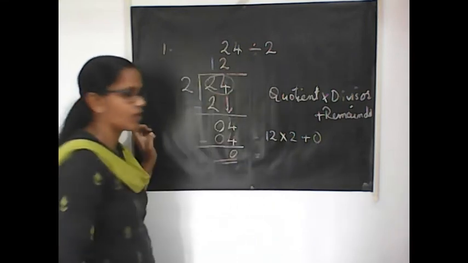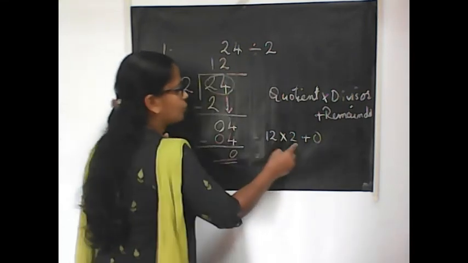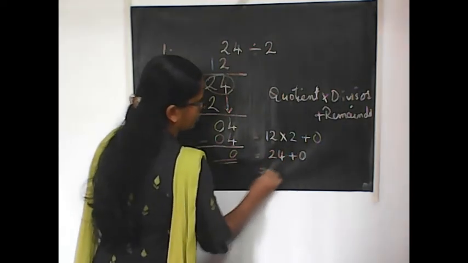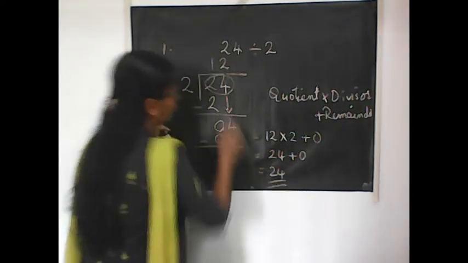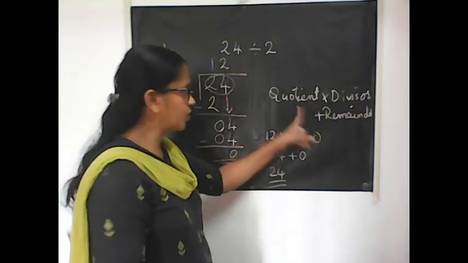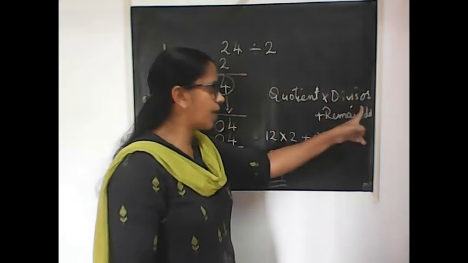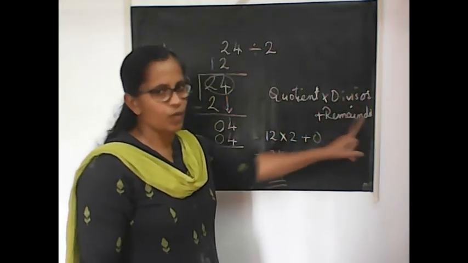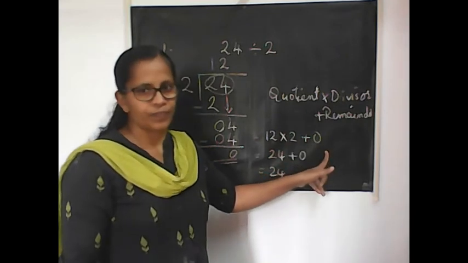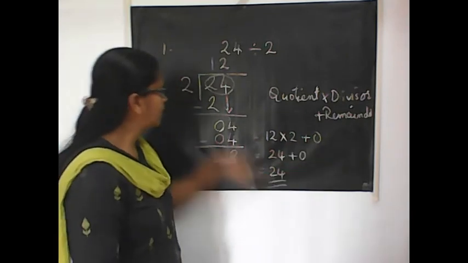Then your calculation is correct. 12 into 2 is 24. 24 plus 0 is 24 itself. So you got the dividend. That means dividend is equal to quotient into divisor plus remainder. While doing this, first you have to multiply, then only you have to add. So you got the correct answer.